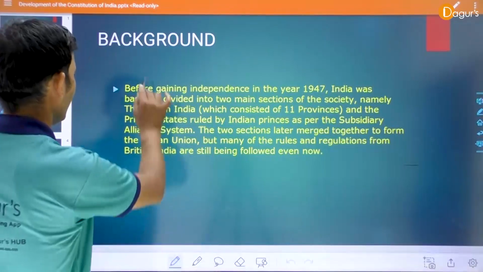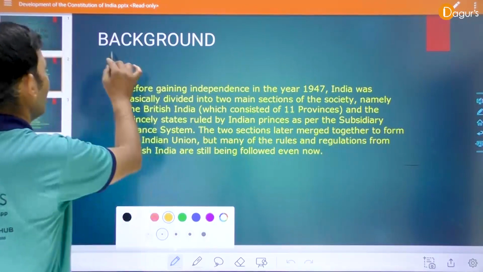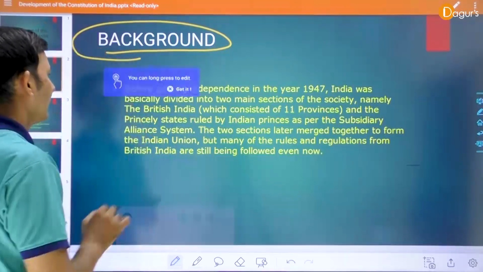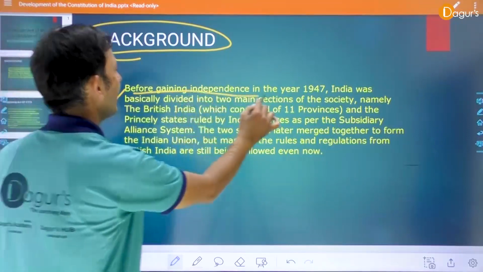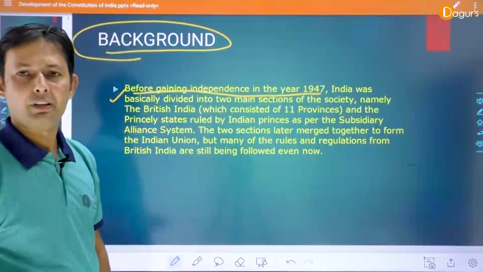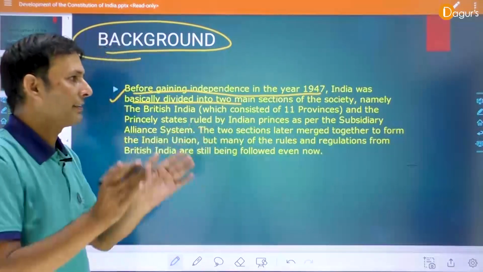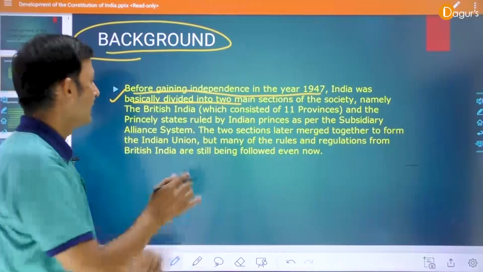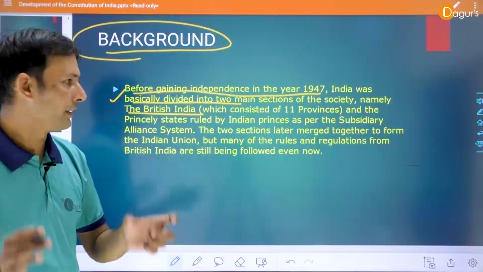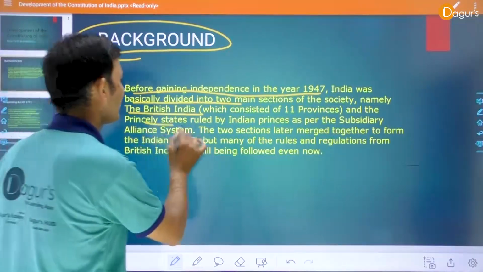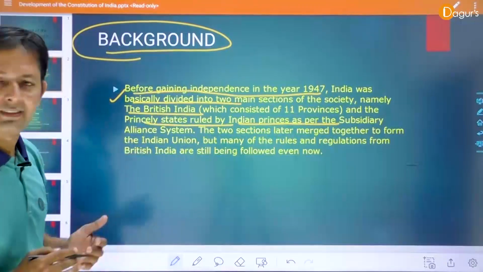We discuss some historical background of the Indian Constitution. Before gaining independence in 1947, India was basically divided into two main sections, namely British India, which consisted of 11 provinces, and the princely states ruled by the Indian princes as per the subsidiary alliance system.